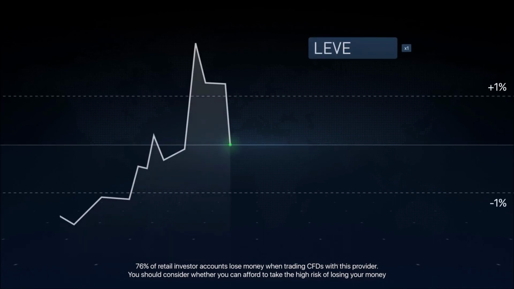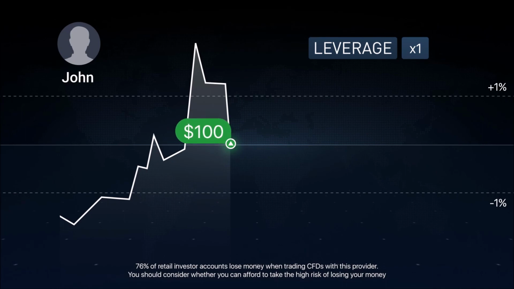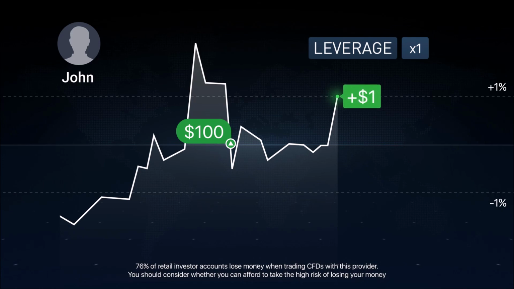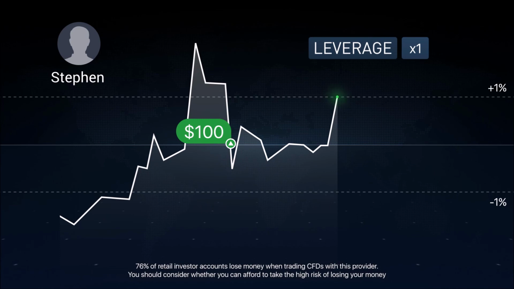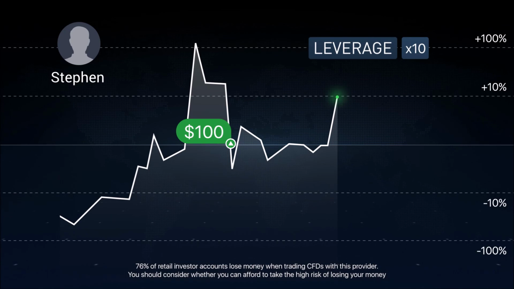Let's study two examples. John has decided to open a CFD position and invest $100 in stocks of Company A, expecting them to grow in price. John uses the 1-to-1 leverage, which means that his profit will increase by 1% if the stock price grows by 1%. So if his forecast is right, John will gain $1. Having the same amount of money, $100, Stephen decides to use the 1-to-10 leverage. In this case, if the price grows by 1%, Stephen's profit will increase by 10% and will result in $10.